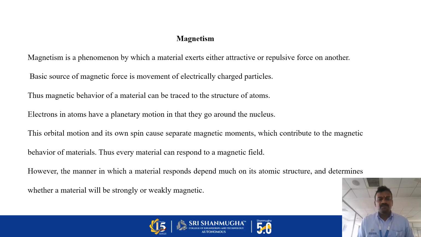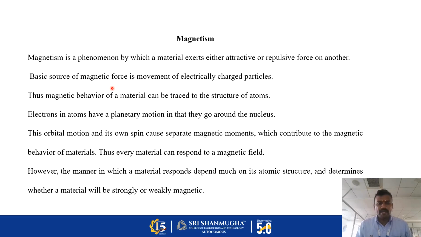Magnetism: a magnet has two poles, one north pole and another south pole. Same poles repel and opposite poles attract. You already know the basics of magnetization, magnetic field and magnet. Magnetization is a phenomenon by which a material exerts either an attractive or a repulsive force on another.